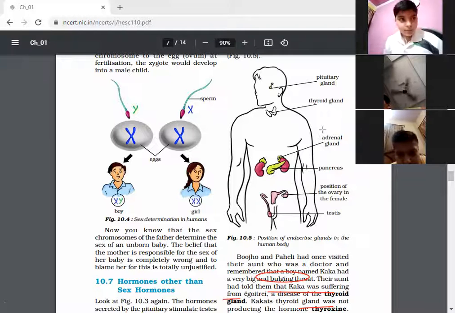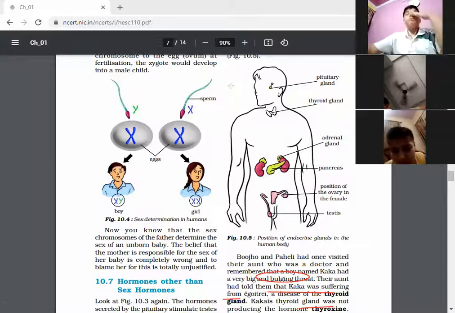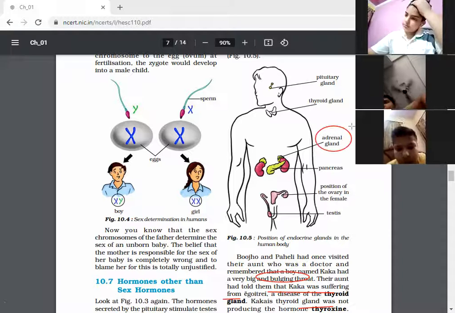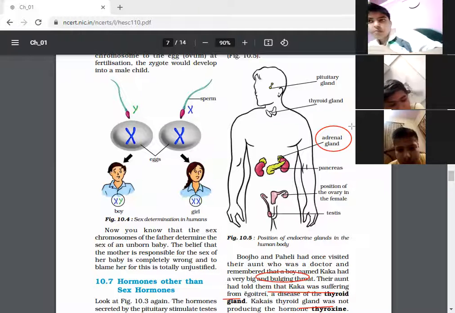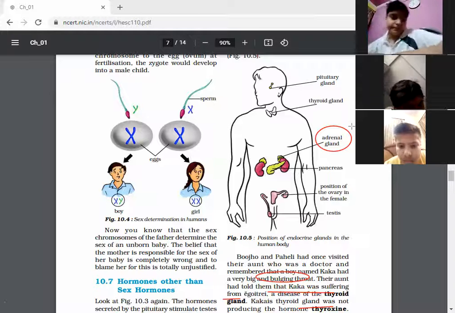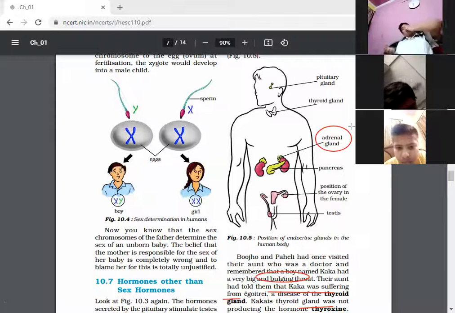Next we'll discuss the adrenal. The adrenal gland produces the hormone adrenaline. And what is the function of this adrenaline? It helps us to adjust when we are worrying, when we are in tension, or when we are in stress. It secretes the hormone adrenaline and it helps us to adjust in different situations.